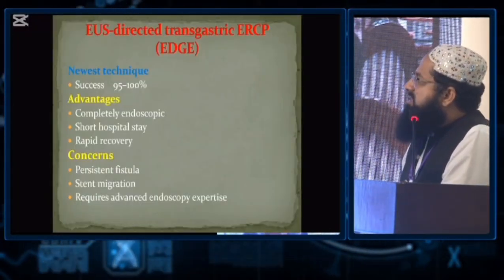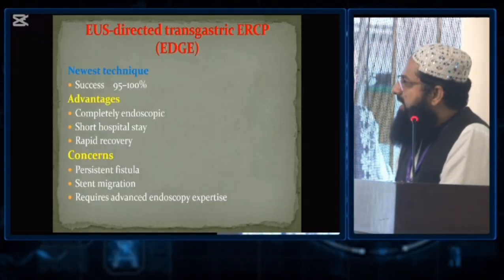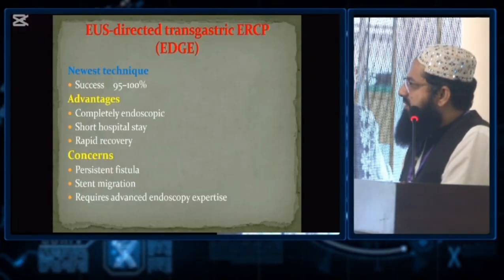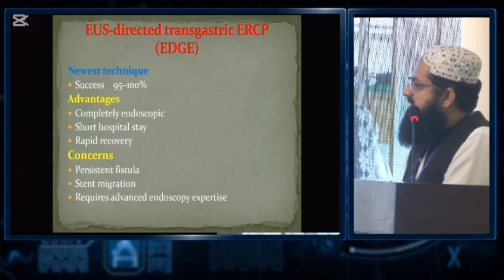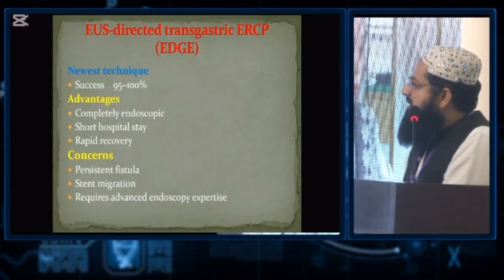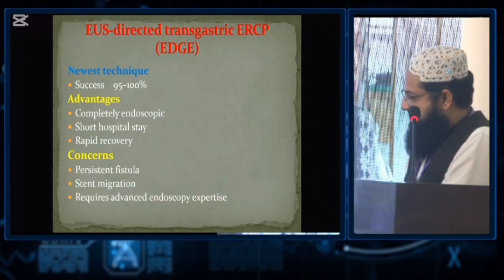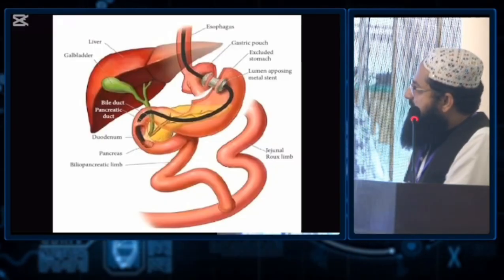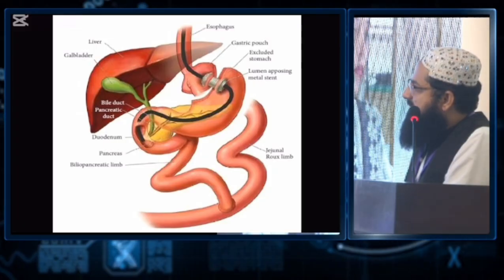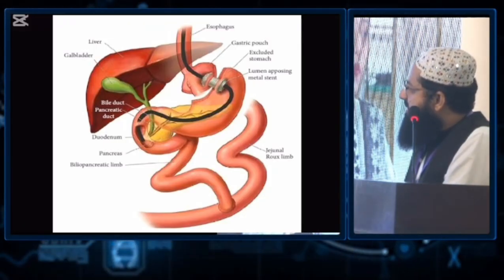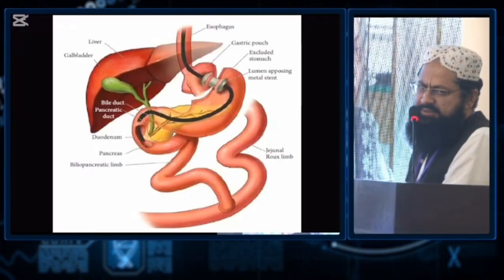Another is endoscopic ultrasound directed transgastric ERCP. This is again a newest technique and the success rate is 95 to 100%. Advantages: completely endoscopic, short hospital stay and rapid recovery. Concerns are persistent fistula, stent migration, and it requires advanced endoscopic expertise. How this is done from the normal route: you open it here at the pouch, and then in the remnant, put a stent here and do the ERCP. After removing this stent, close this defect endoscopically.